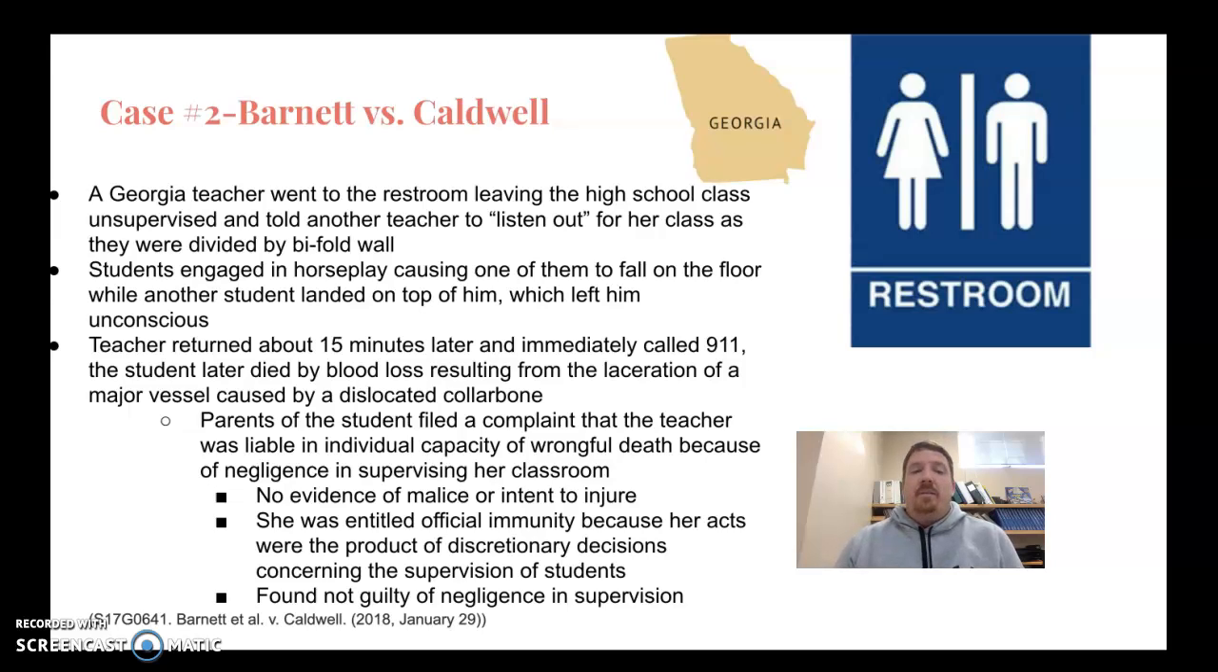There was no evidence of malice or intent to injure. She was entitled to official immunity because her acts were the product of discretionary decisions concerning the supervision of students. She told the other teacher to listen out, so she was found not liable.